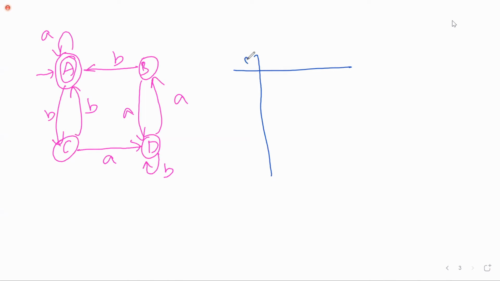This is delta, and the input symbols are A, B. The states are A, B, C, D. Now A is the initial state as well as the final state.